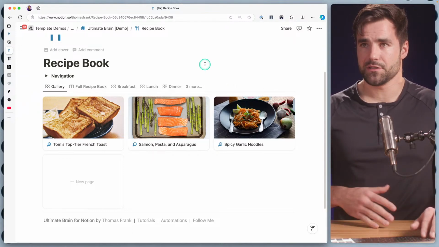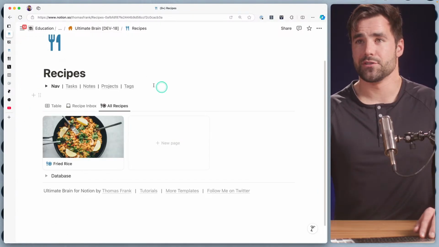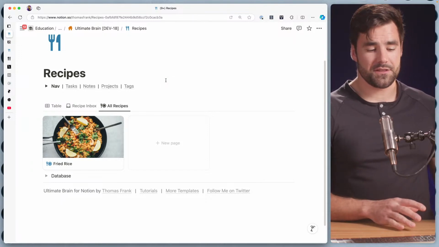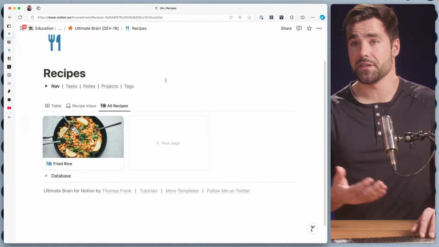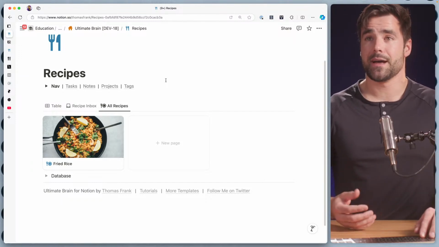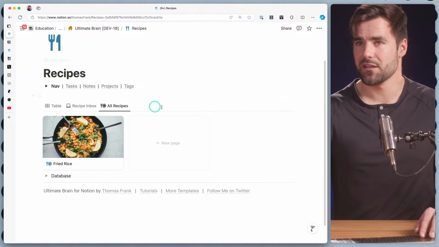So I kind of want to create this fully separate system, and that also gives us the benefit of being able to share this page and nothing else in the system with other people. So if I wanted to, say, make this public on the internet and share all of my personal recipes, I could do that and I wouldn't have to share the rest of my notes database in doing that. So that's kind of the reason we're doing that.